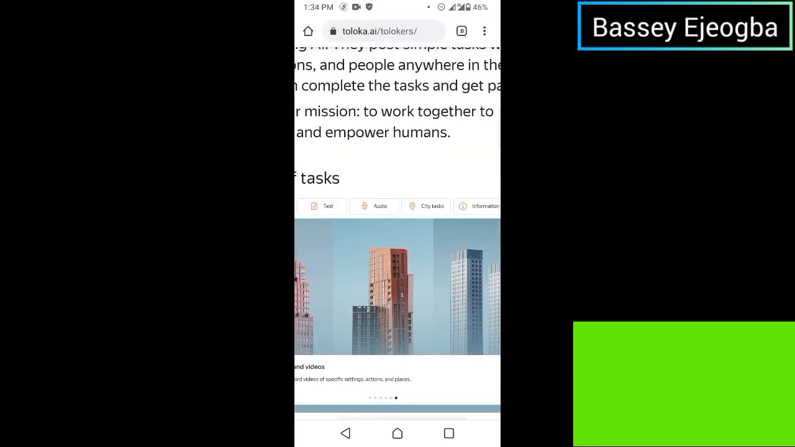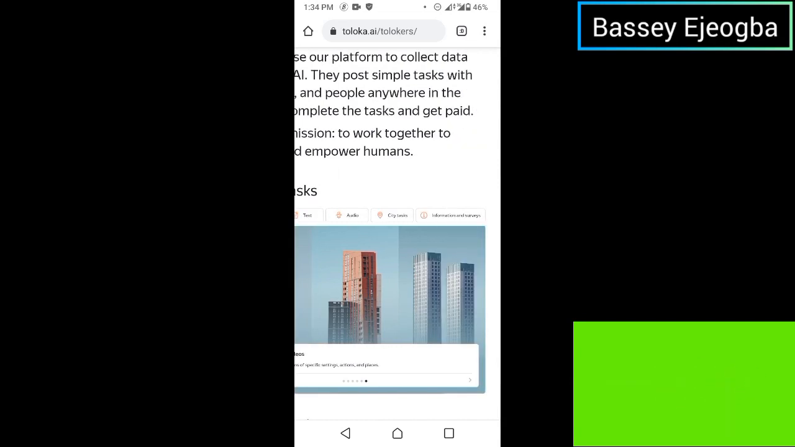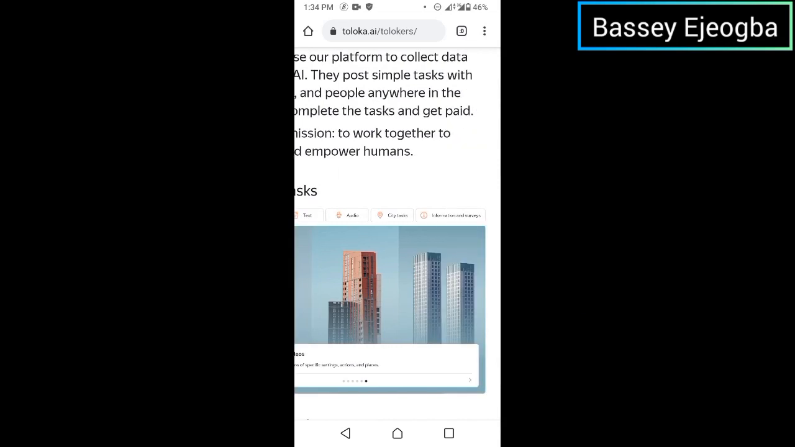As you can see here on the screen, this is an image and video, this is text, this is audio, a city task, information and survey. That means they will be asking you questions so that you'll be answering them, and they can use it to train a new AI that might come out very soon. Just like Google has released their Bard AI, ChatGPT is also there.